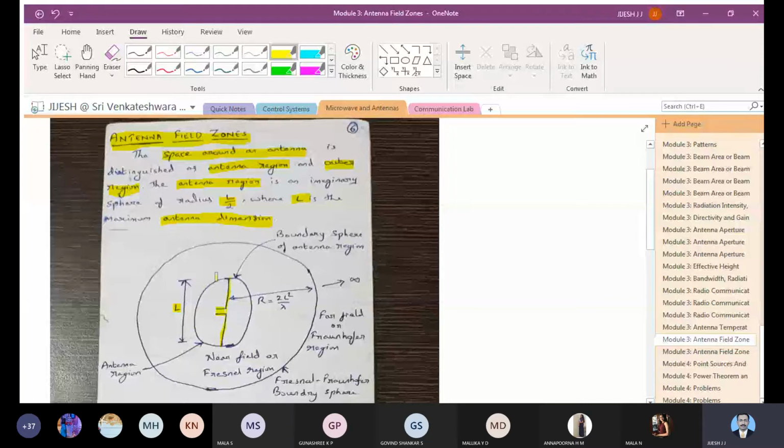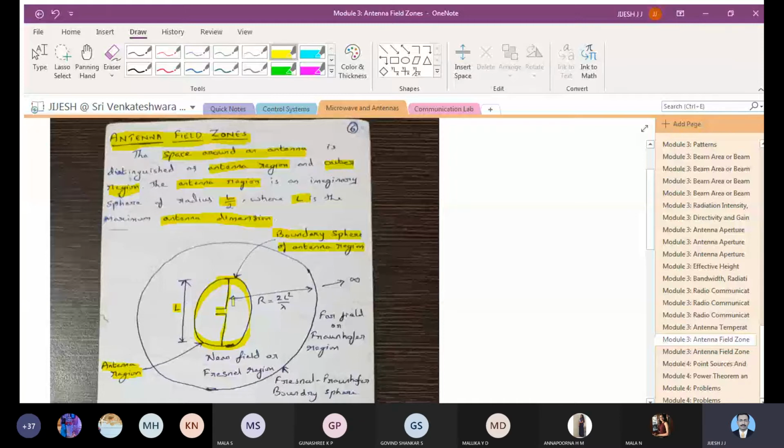This very much surrounding the antenna is called the antenna region, or you can say the boundary sphere of an antenna, with the length of L.